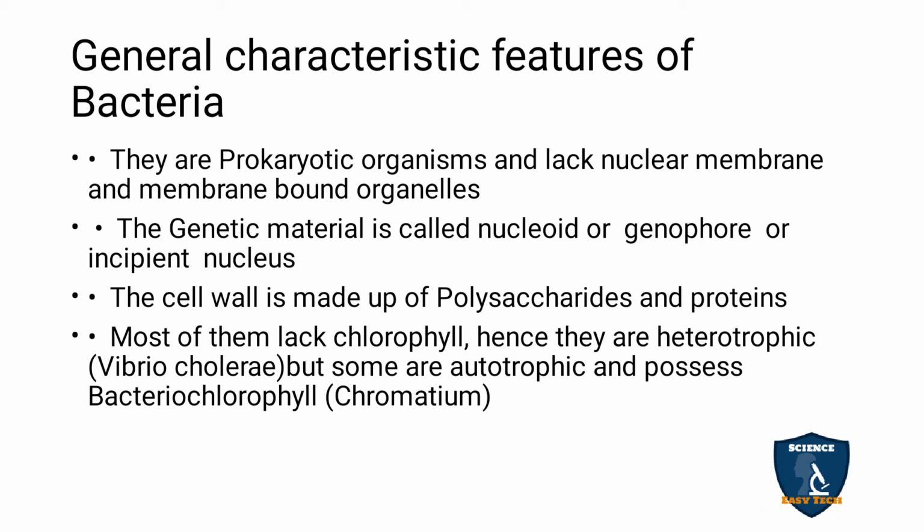The cell wall is made up of polysaccharides and proteins. Most of the bacteria are heterotrophs because they don't have chlorophyll. Heterotrophic means they depend on another organism for food and shelter also. That we will discuss later. And some bacteria have chlorophyll, that is called bacteriochlorophyll. The chlorophyll is seen in Chromatium bacteria.